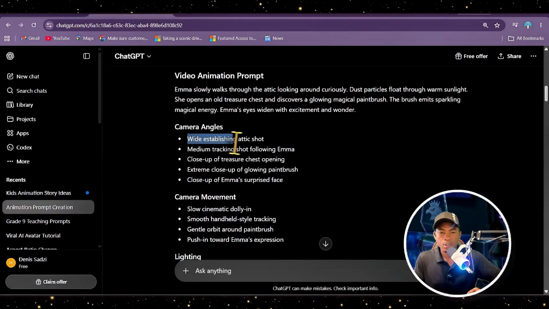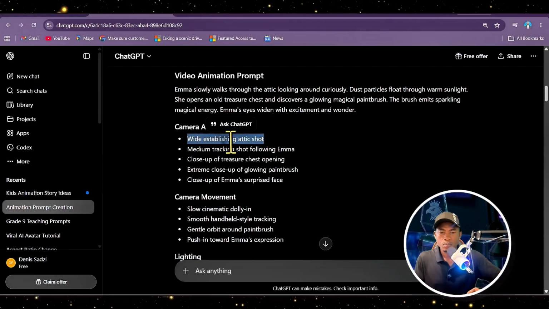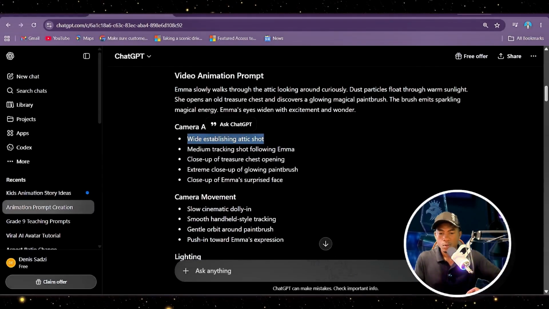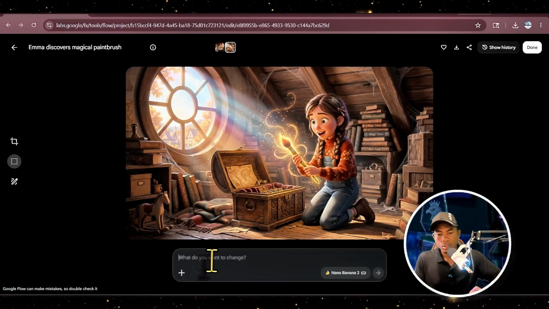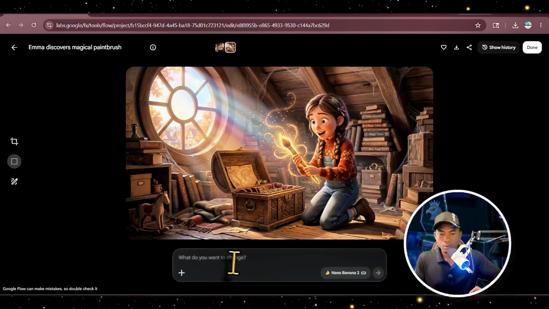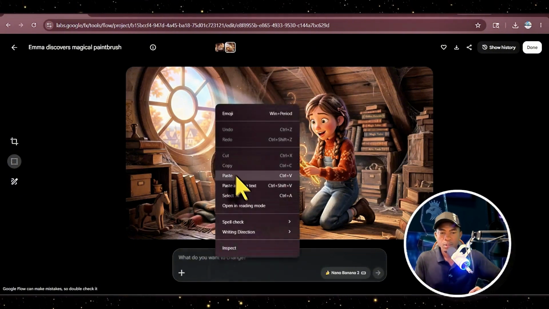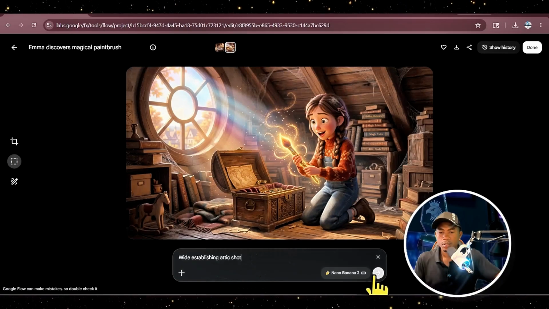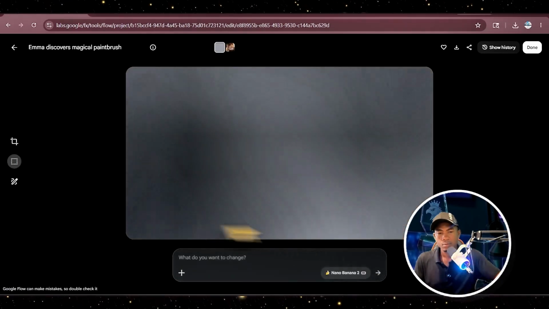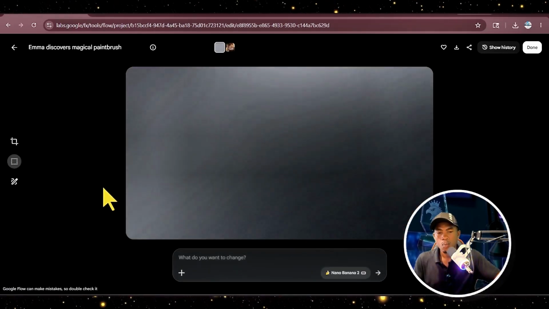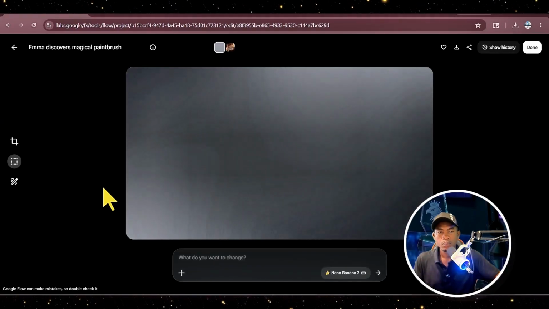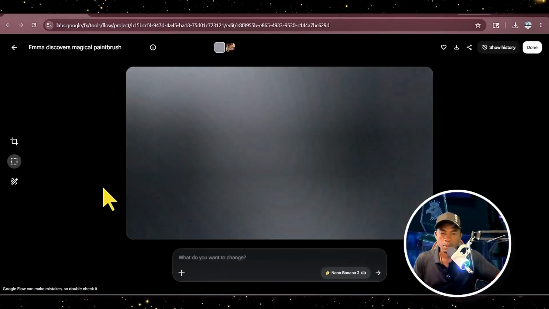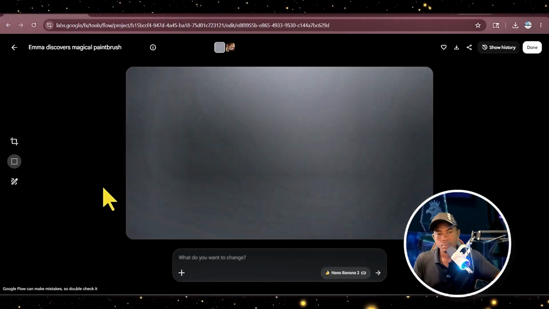We're going to copy this one. Coming back to our Flow, when you look below the picture, it asks what do you want to change. So we're going to paste this camera angle prompt and now hit generate. It's going to take a few minutes to get our second image for scene 1.